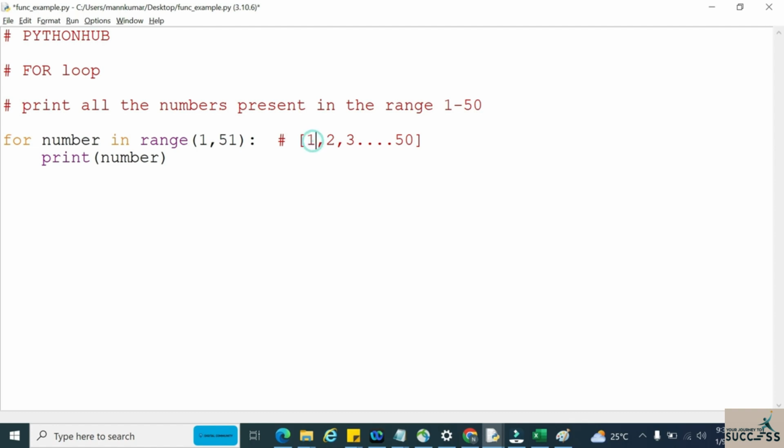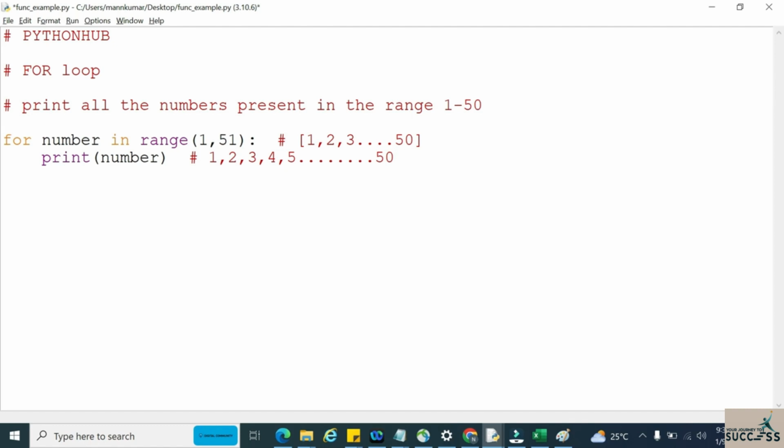So in the first iteration, what is my first number? 1. So in the first iteration, number 1 will get printed. In the next iteration, number 2. In the next iteration, 3. Next, 4. Next, 5. Till 50 it will get printed. That means in this for loop, whatever the numbers present inside this sequence, for all these numbers the same action will get repeated.